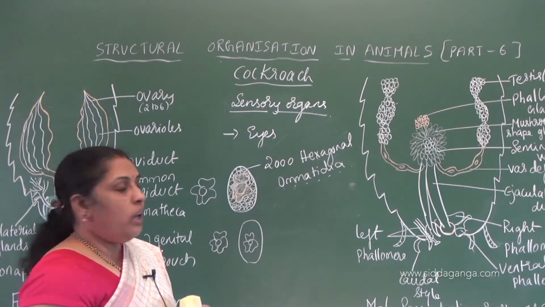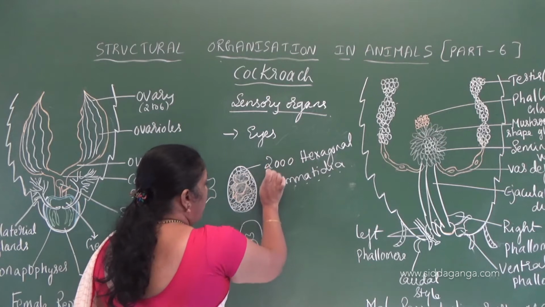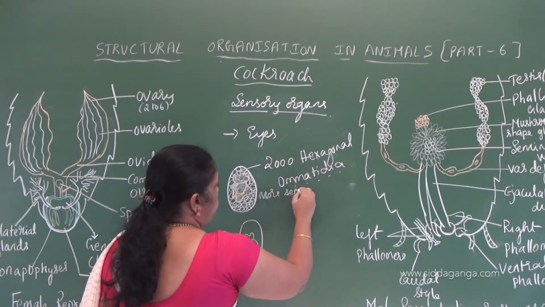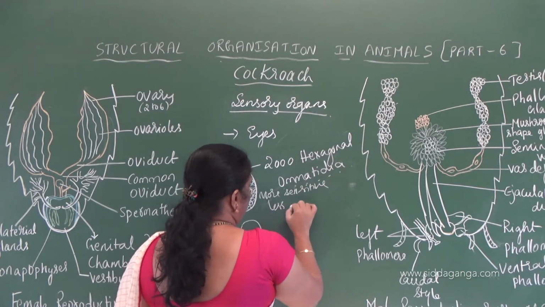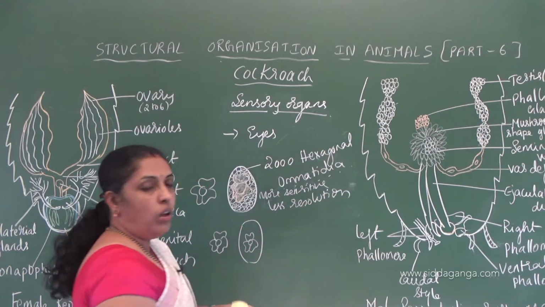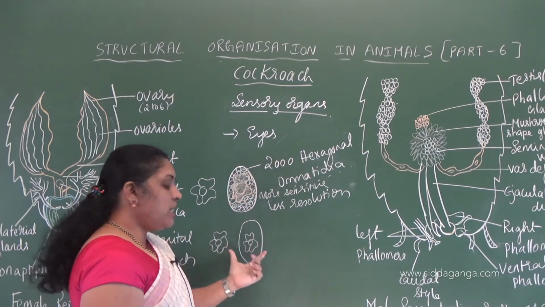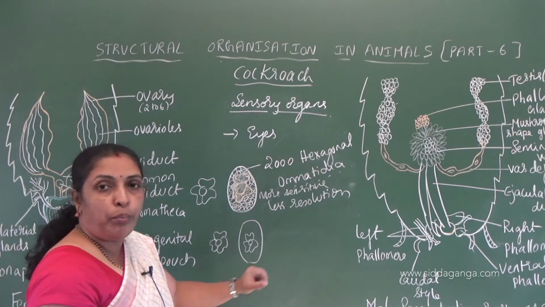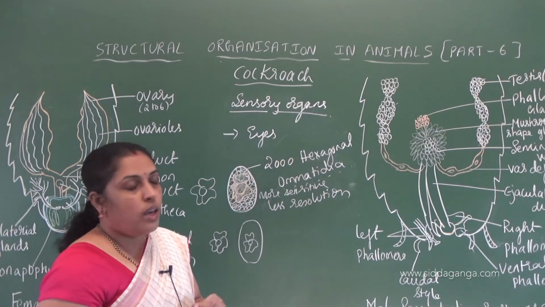That's why here the sensitivity is more, but with less resolution. More sensitivity and less resolution we see in compound eye, whereas in simple eye, the resolution or clarity of the image will be more when compared to compound eye. Understood?